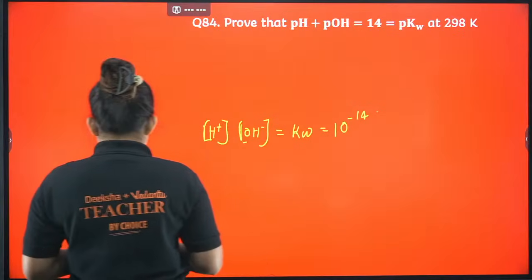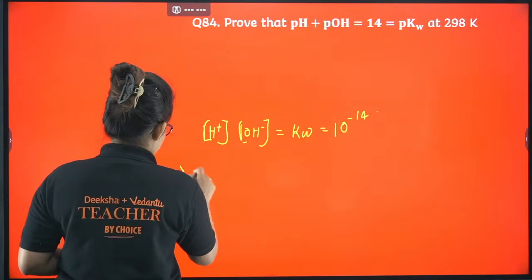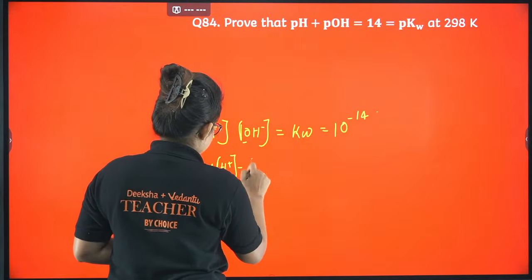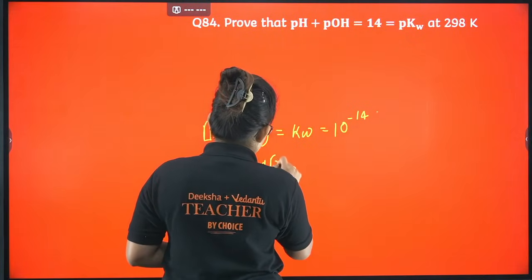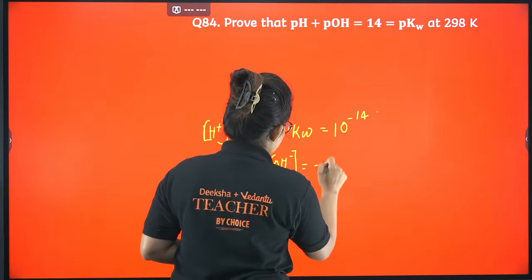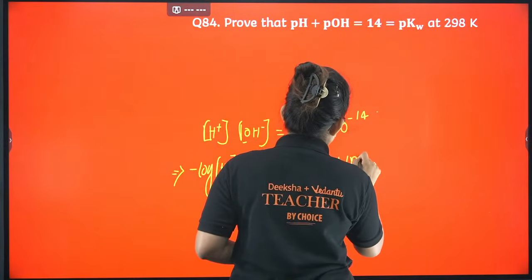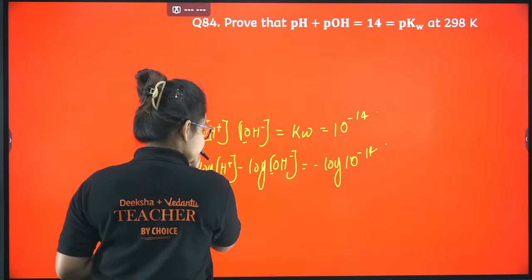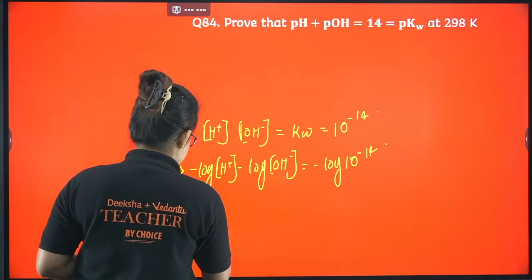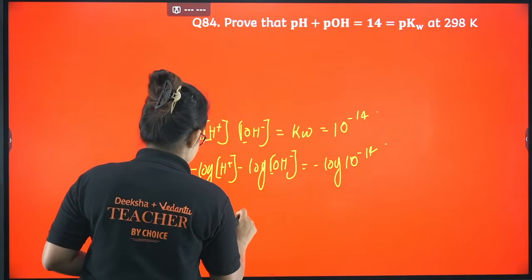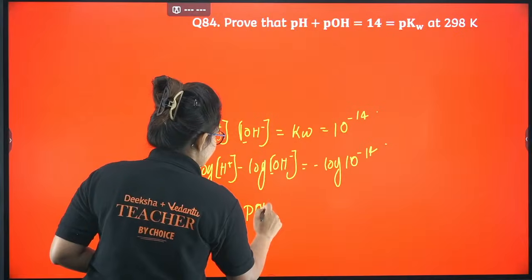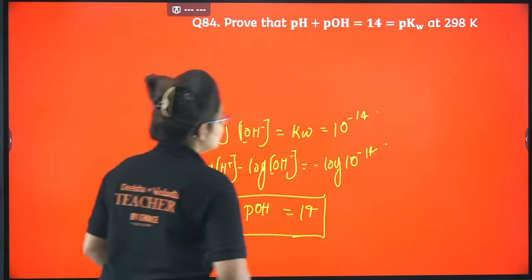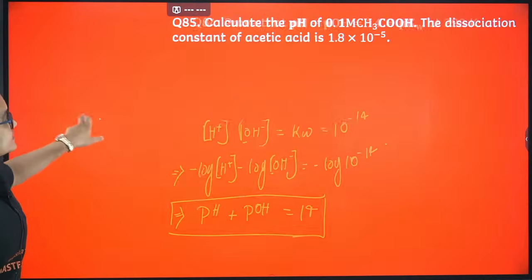Now from here, if you take log on both sides, minus log of H+ minus log of OH- equals minus log of 10 power minus 14. If you put everything properly, this is nothing but pH, this is pOH, and this is 14. That's it. I guess it's clear. Let's proceed.